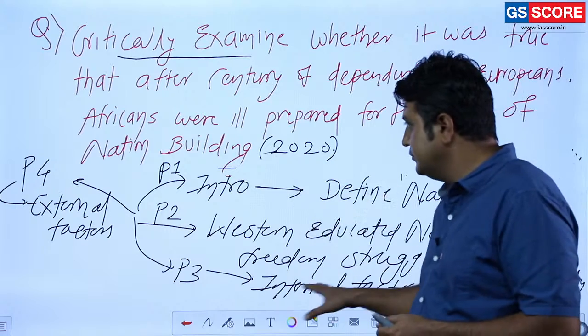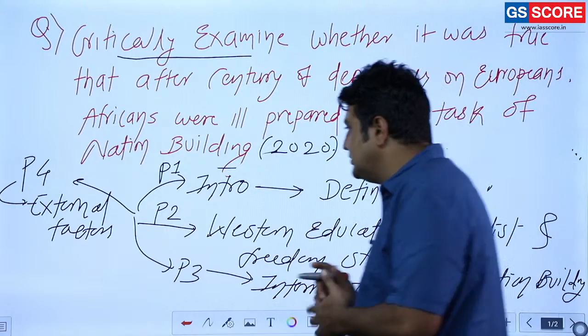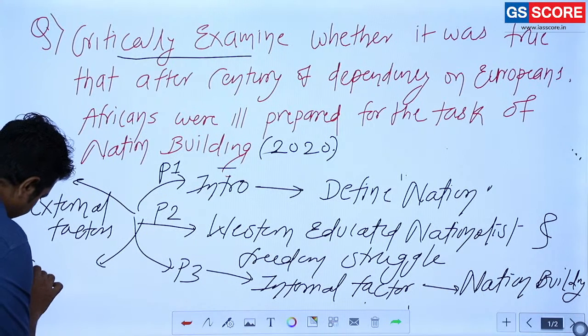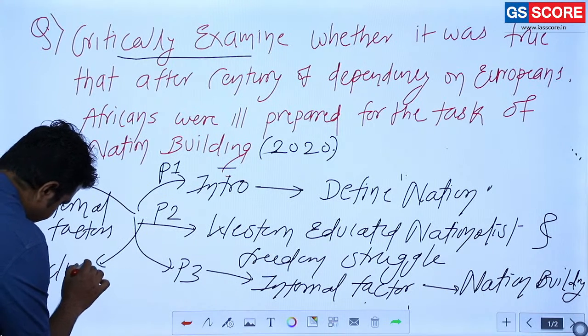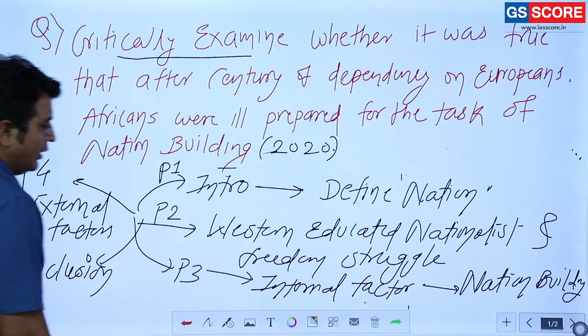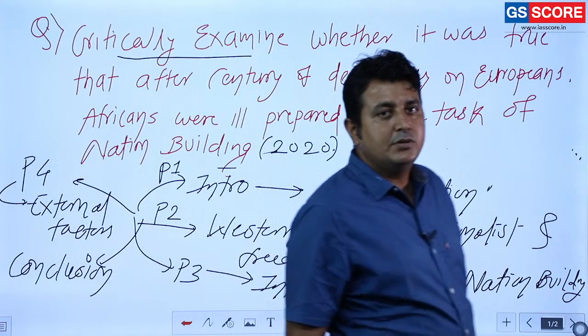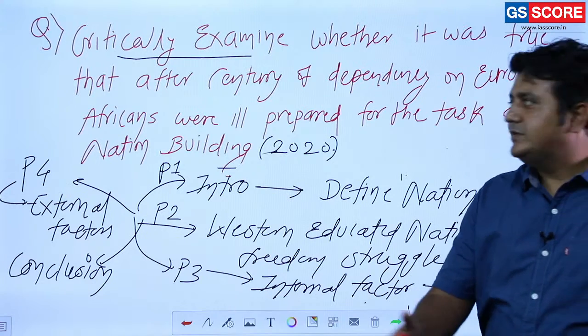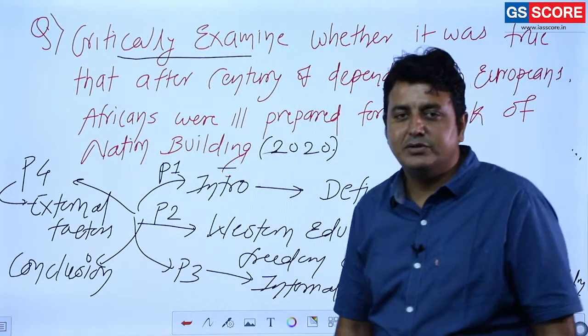Clear? This thing is clear, but without a conclusion, how is it possible to write the answer? Conclusion, what are you going to conclude? Conclusion is basically a summary of whatever we have discussed.